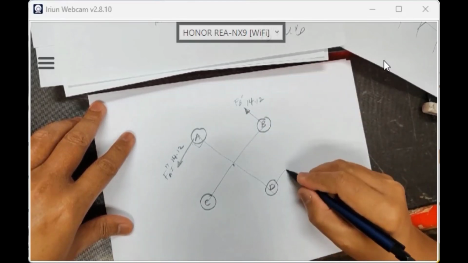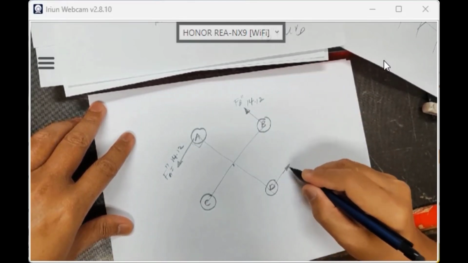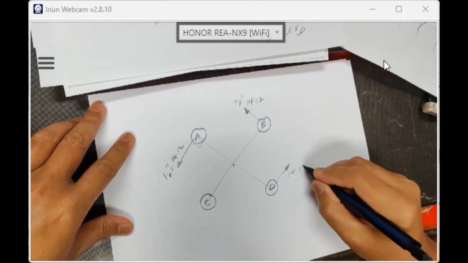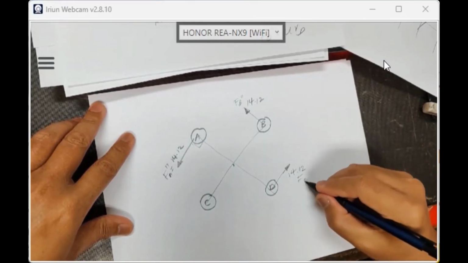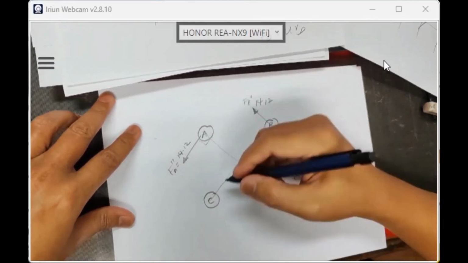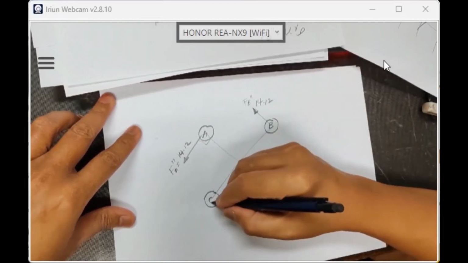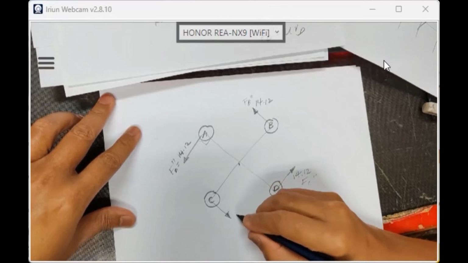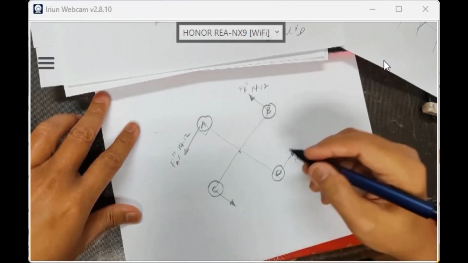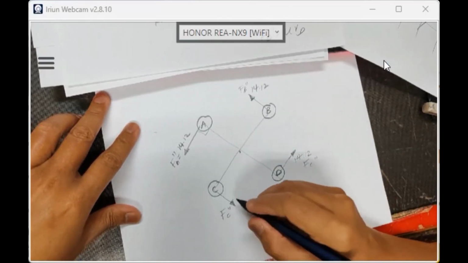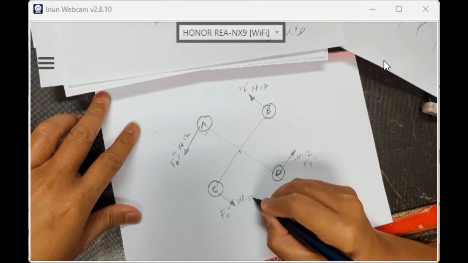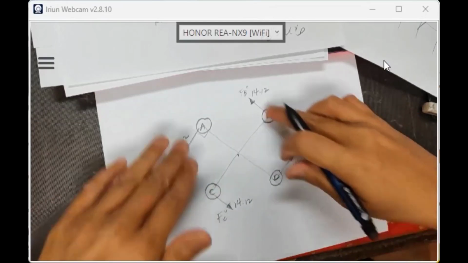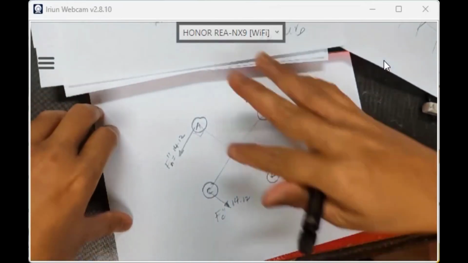Ini perpendicular to the radius, panjang sikit, ikut magnitude. 14.12. F double prime C, that one is the F double prime C, perpendicular to the radius. 14.12. Ini yang secondary shear loading. The bolt is like this.